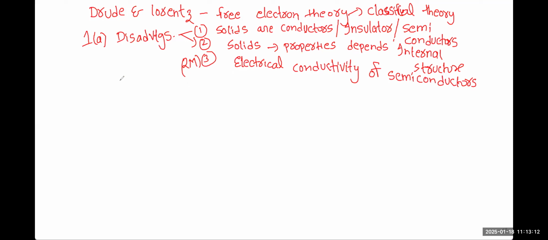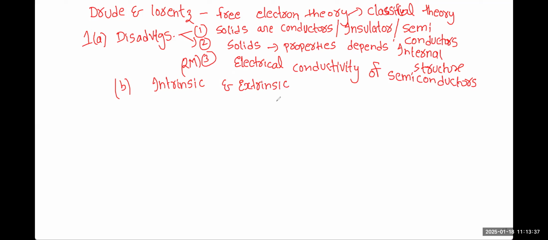Now the B bit, classify intrinsic and extrinsic semiconductor. You can just write whatever you have written in the intermediate level, and also what is there in the notes. That same thing you can write for the intrinsic and extrinsic semiconductor. Please tell me if you have any issue with this, or we'll move to the other question. Intrinsic is a pure semiconductor, right?